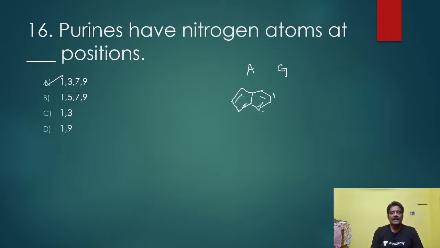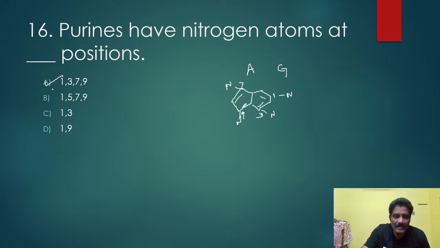Here you see the 1, 3, 7, 9 positions. Nitrogen will be there. Adenine and guanine are the purines here. Purines contain a dicyclic ring, and at the 1, 3, 7, 9 positions nitrogen will be present.